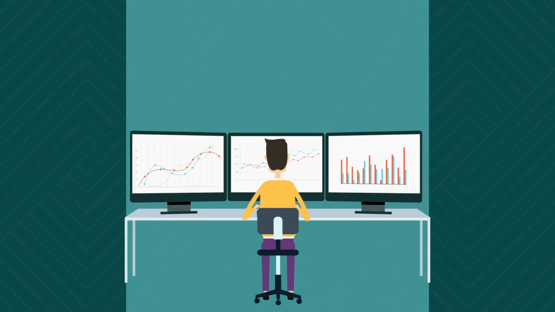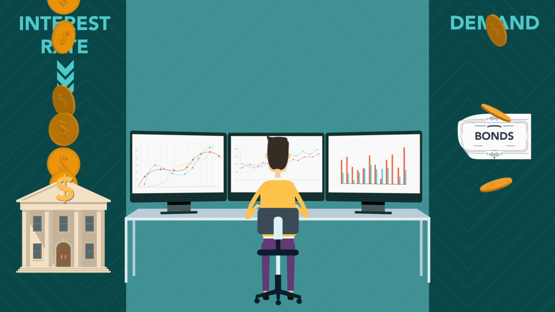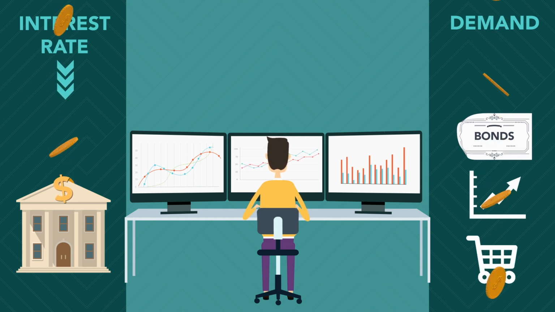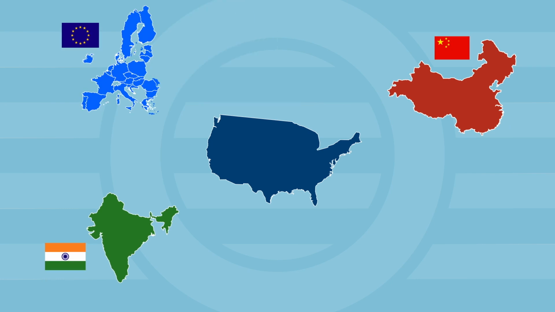Savers sometimes react directly to low interest rates too. They may move their money out of bank accounts in the hope of receiving better returns elsewhere. This can increase demand for bonds, stocks, and commodities, driving the price of these assets up. Others may look to invest their money overseas, which decreases demand for the US dollar and lowers its value against other major currencies. This can have knock-on effects for major exporters such as China, India, and the EU.